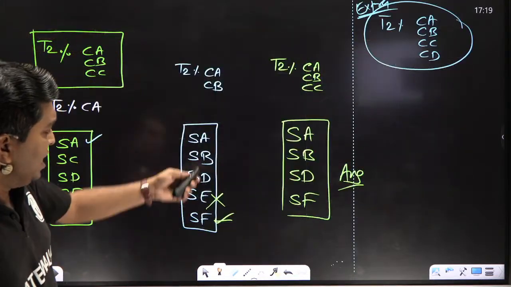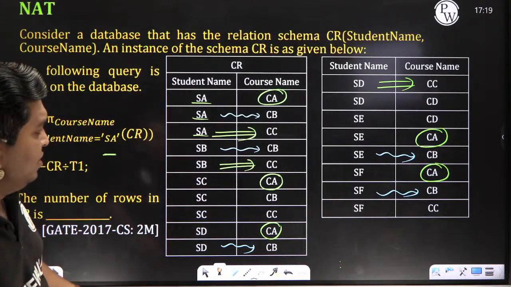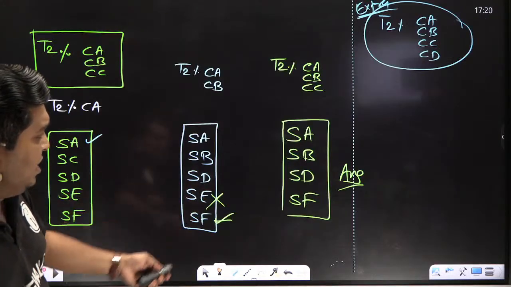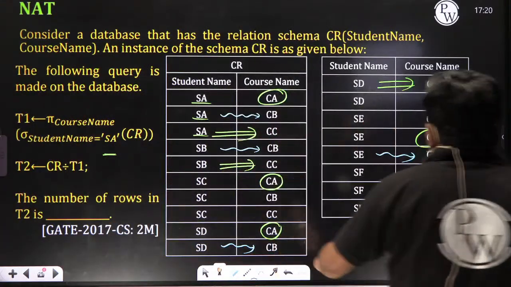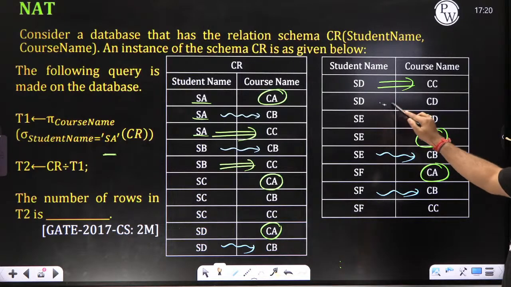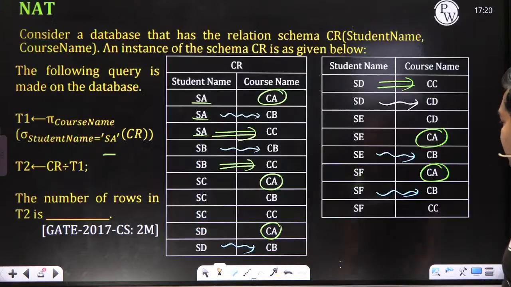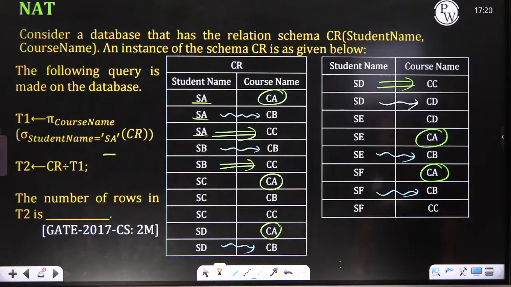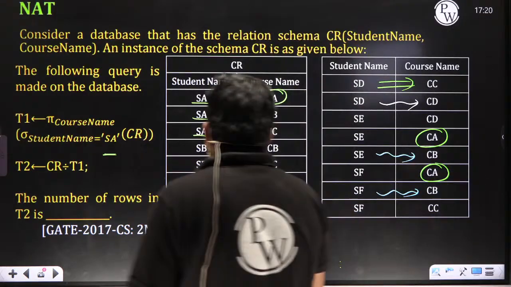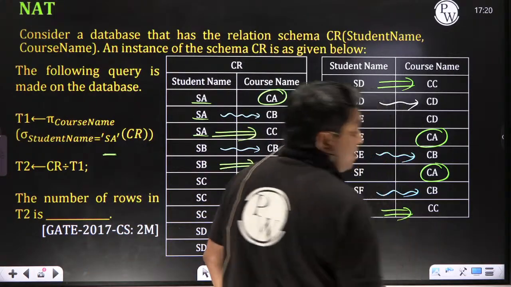No. SB, CD? No. SC, CD? SD has CA, CB, CC and CD also. Then SD will satisfy. SF does not satisfy, sir, because SF only satisfies this one, this one, this one, this one.